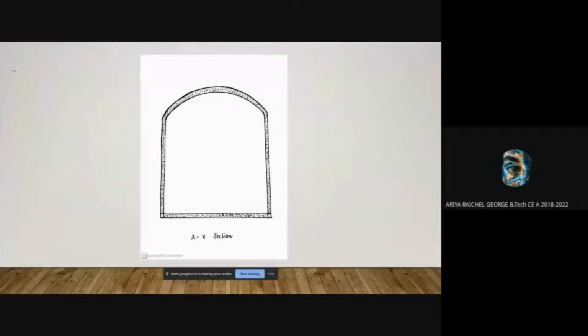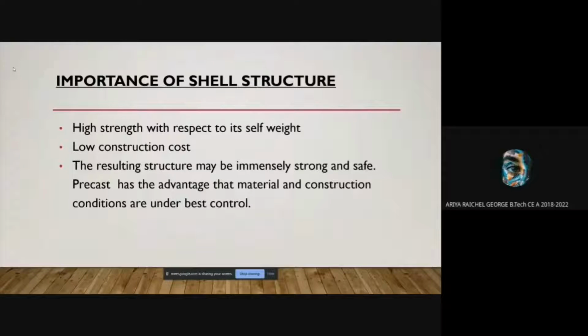Here we are using the shell-like structure. Why? Because it has a high strength with respect to self weight and it is safe. There will also be a low construction cost because of its thinner structure. The material consumption is less, and it is a precast shell-like structure, so the construction is under best control.